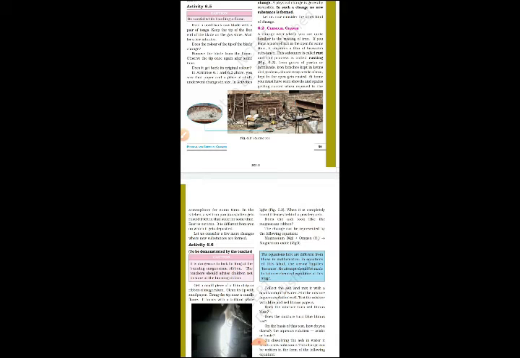Now children, if we keep any iron thing outside, when it comes in contact with oxygen or moisture, it will start getting rust. It will acquire a brownish color. So this is called rust and this process is called rusting.